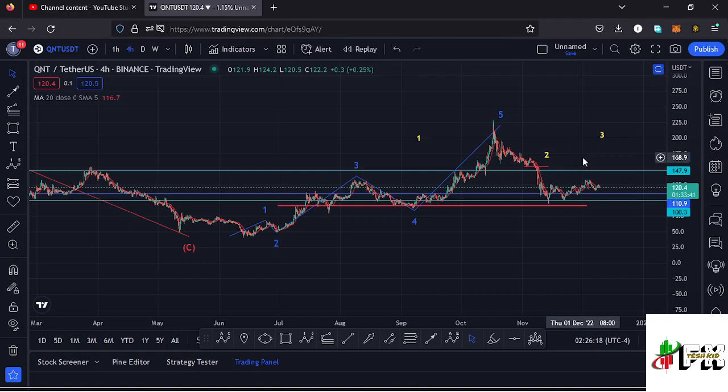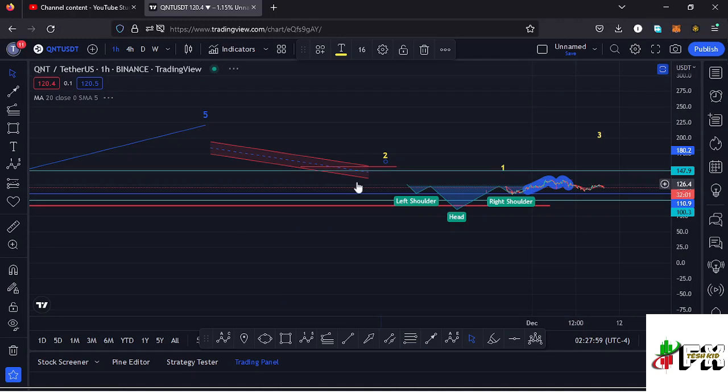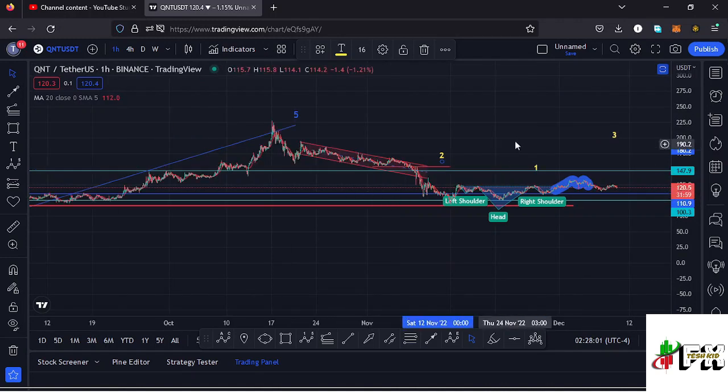wave count 3. Getting a little bit into the details of the formation of this higher Elliott wave count 2, so that it can give you the short-term scenarios that can play out and also give you a confirmation whether we have finished the formation of that higher Elliott wave count 2, and also tell you whether we still have some lower prices to see here on the Quant chart in the formation of that higher Elliott wave count 2. And jumping to the 1 hour chart for further analysis,